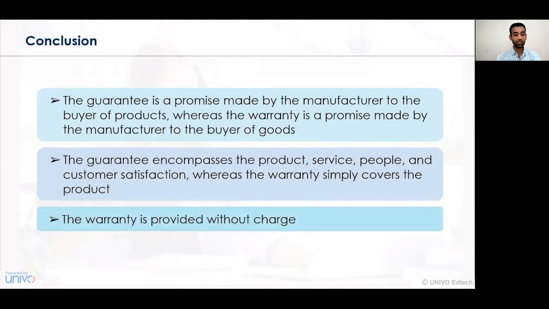And lastly, the warranty is always provided without a certain charge, whereas the guarantee contract is not provided with a certain charge, and there is no charge that is associated with a guarantee contract.